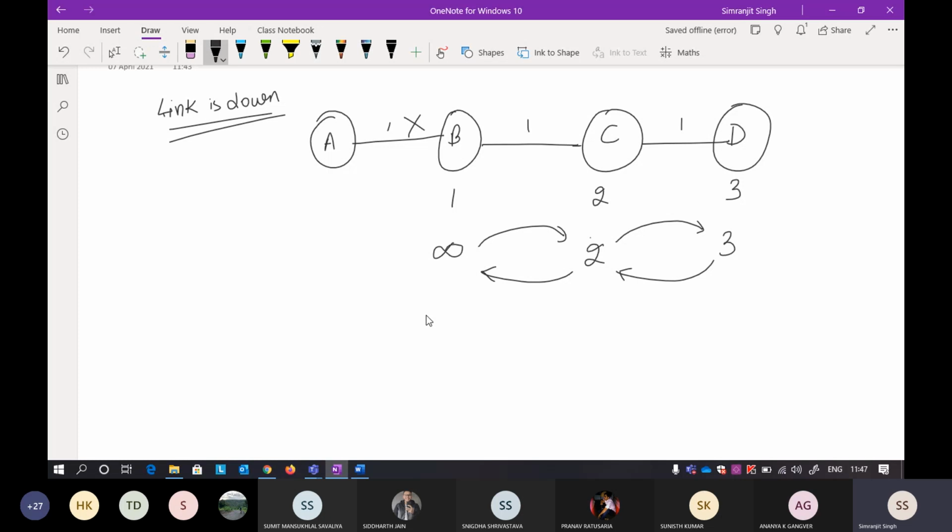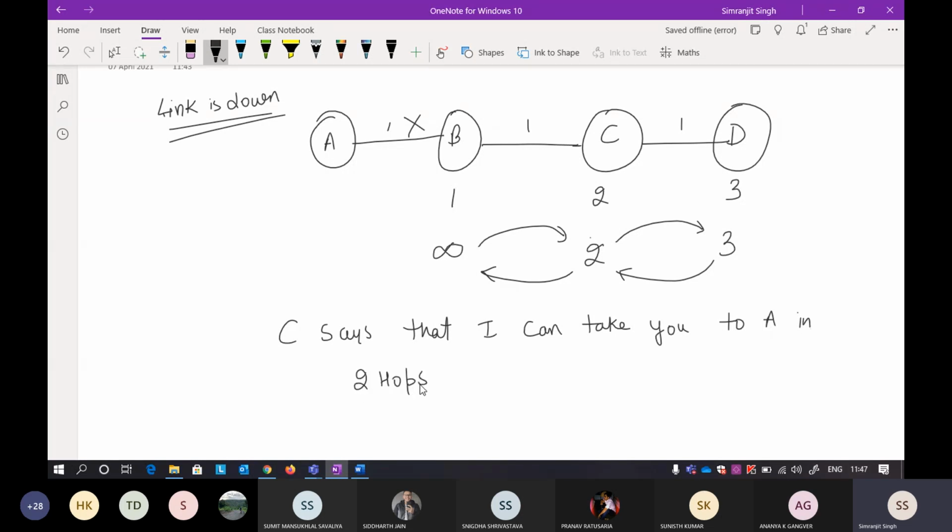I'll also write it so you get a little better understanding. When the distance vector of C is exchanged with B, C says that I can take you to A in cost 2, or 2 hops.